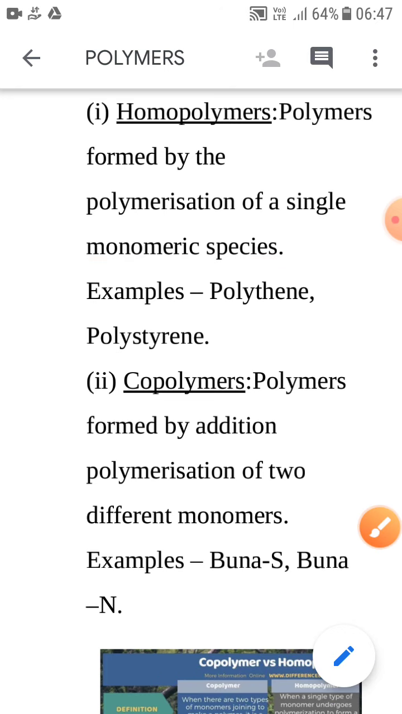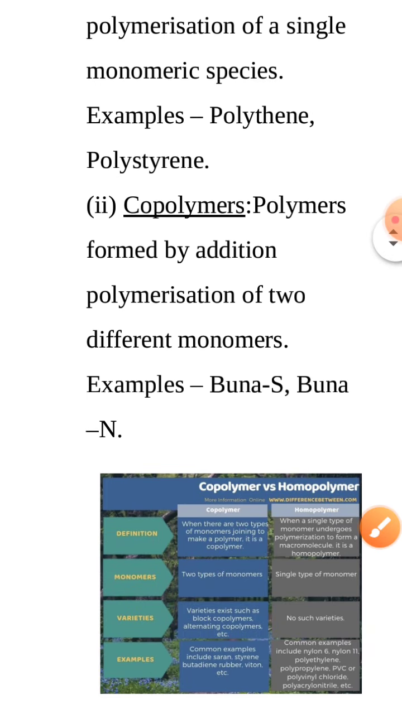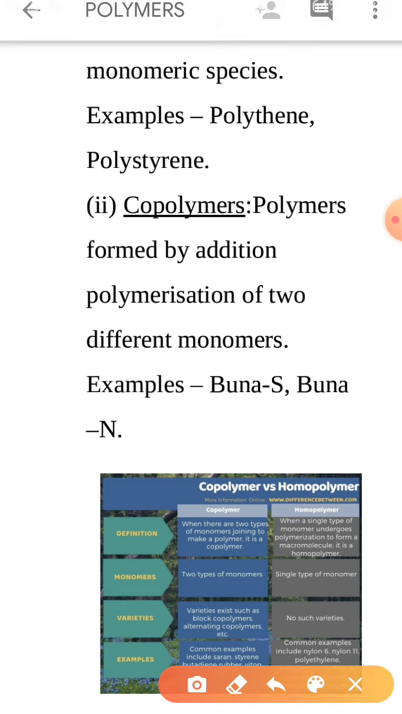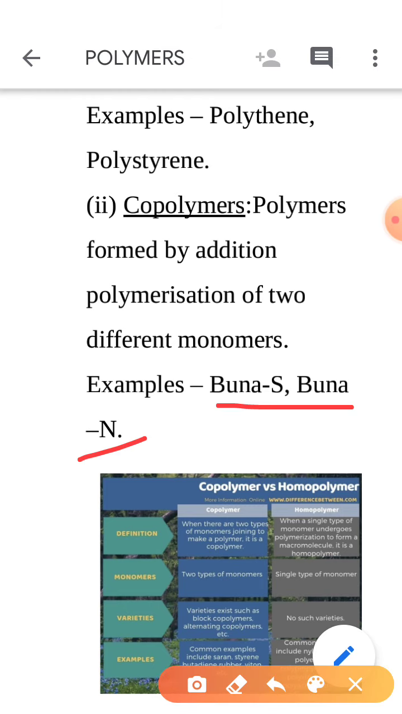And how can we define the term copolymer? Copolymers are the polymers formed by the addition polymerization of two different types of monomers. Two different types means like Buna S, Buna N. Here two different monomers are used to form these.